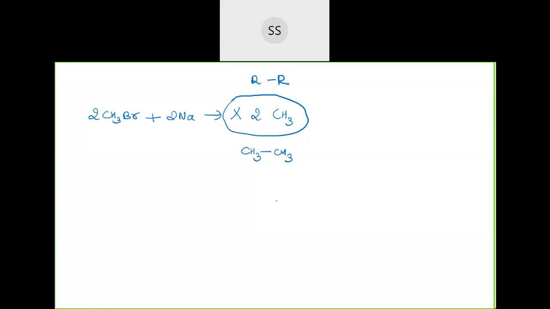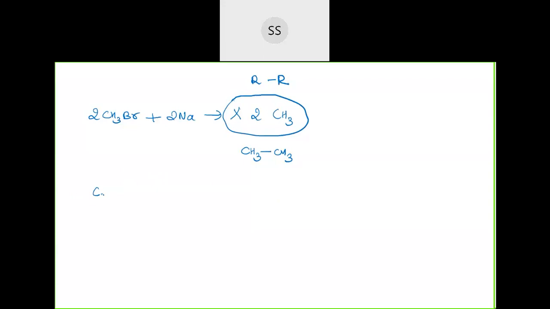And now one more question you have asked me. Can we prepare methane? No. It is used only for preparation of higher alkanes. Methane cannot be prepared using this. That is one of the drawbacks of this particular reaction. You should have an even number of carbon atoms.